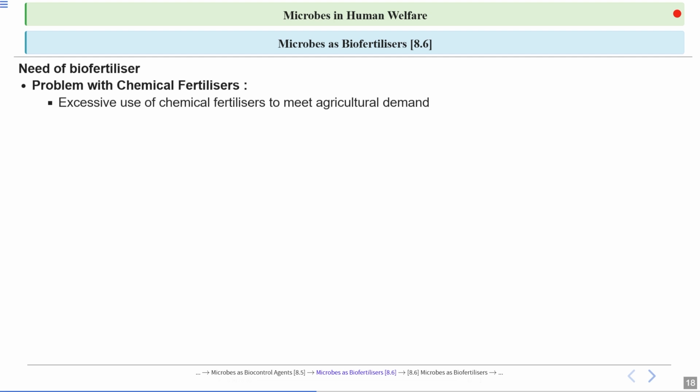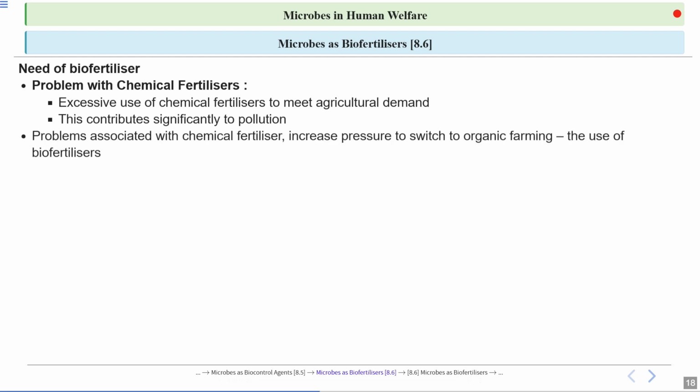But to meet the increasing food demand, we are using these chemical fertilizers to enhance crop productivity. These chemicals are very toxic and they degrade the environment, so this contributes significantly to environmental pollution.